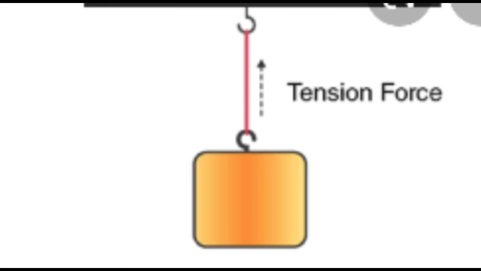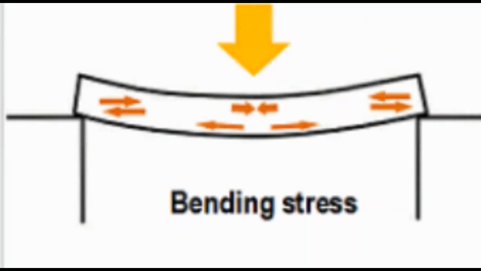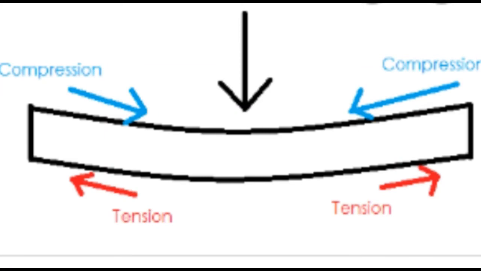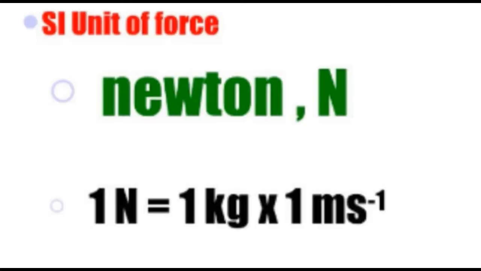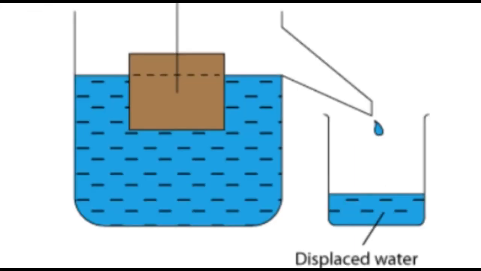Some pieces are in tension, where forces are stretching them when something is hanging. Bending is caused by forces acting in opposite directions, and compression makes the material shorter. So these 3 forces are applying on those bridges. The SI unit of force is Newton, and capital N is used as its short form.